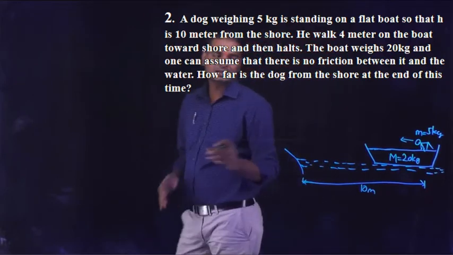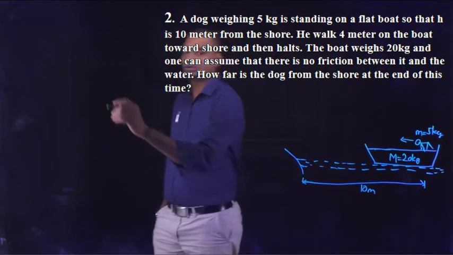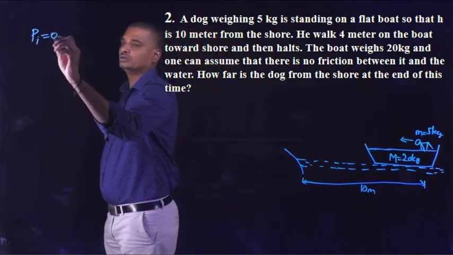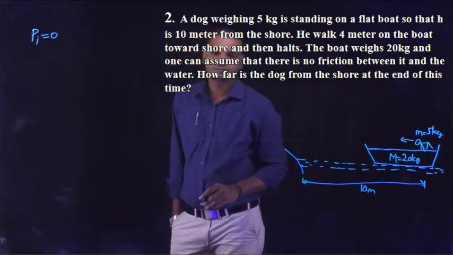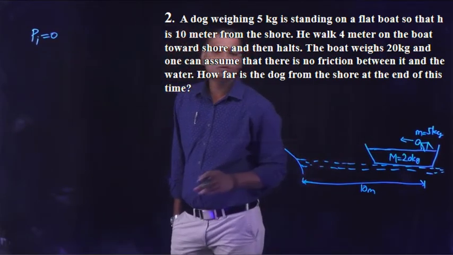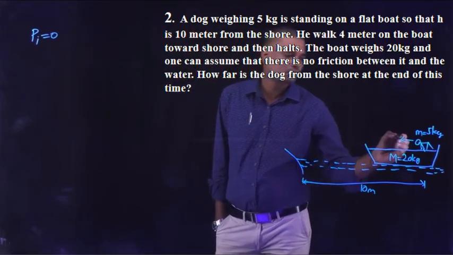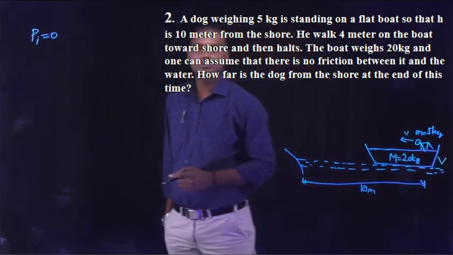So initially, as the dog and boat both are at rest, the initial momentum is 0. So P initial is equal to 0, as they both are at rest. When the dog is moving, let small v be the velocity of the dog, and capital V be the velocity of the boat.